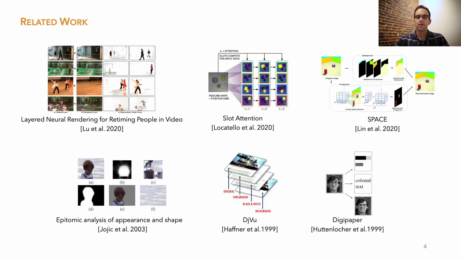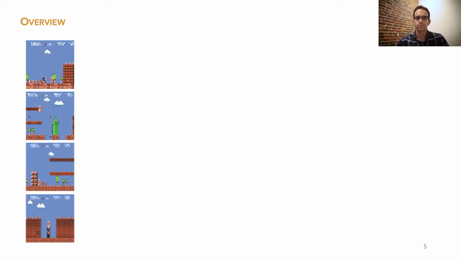In designing our approach, we take inspiration from works in image compression like image epitomes or Déjà Vu and DigiPaper, which aim to establish an explicit link between an image and its repeated parts.